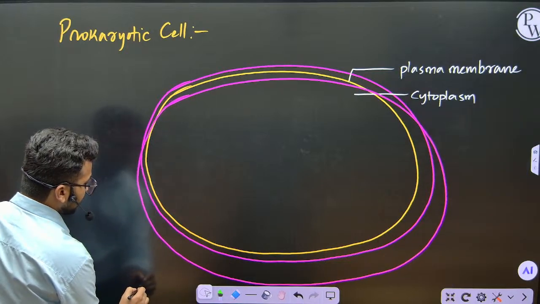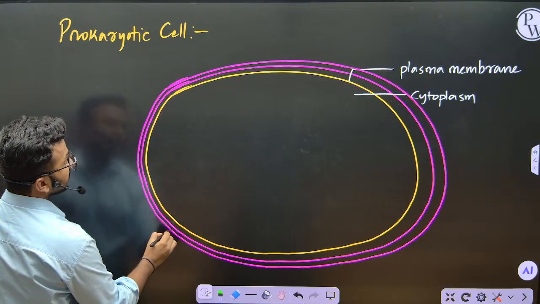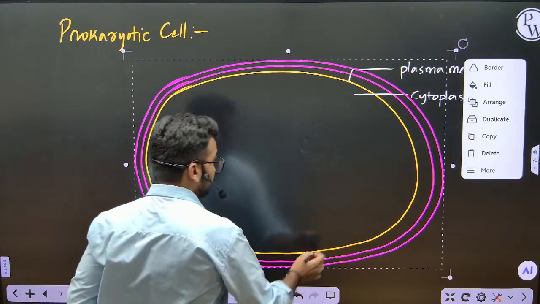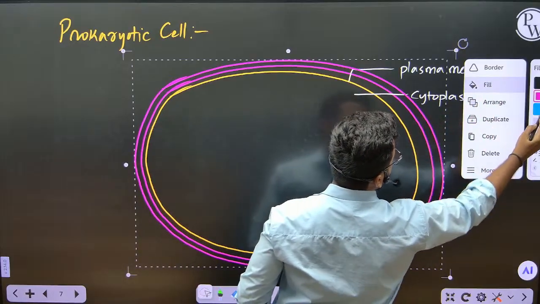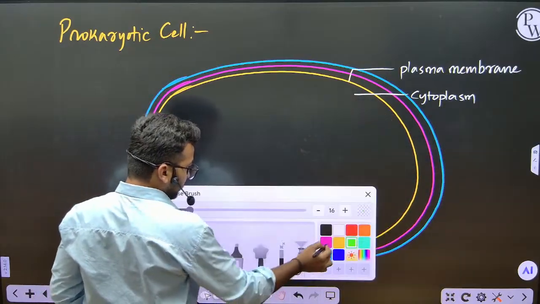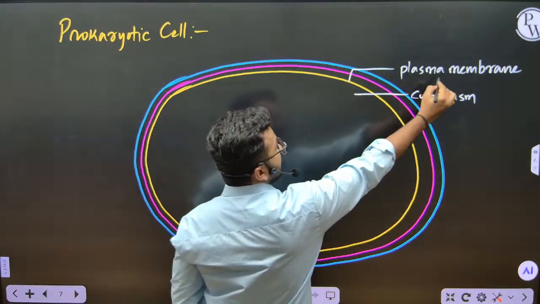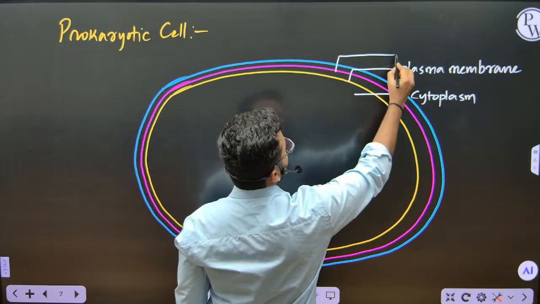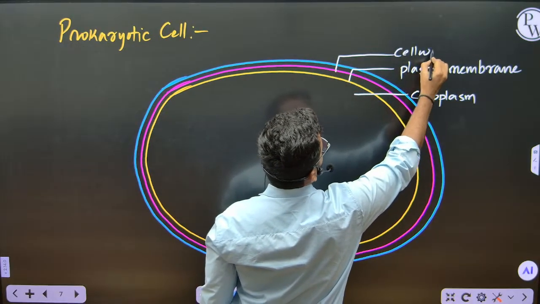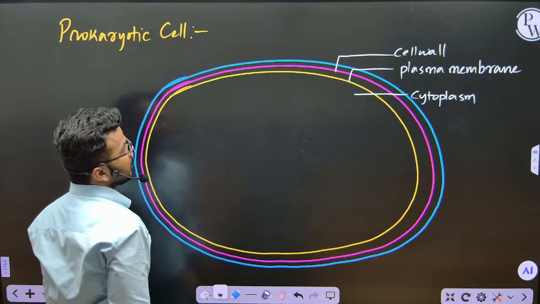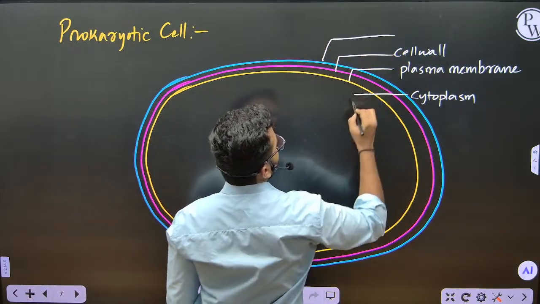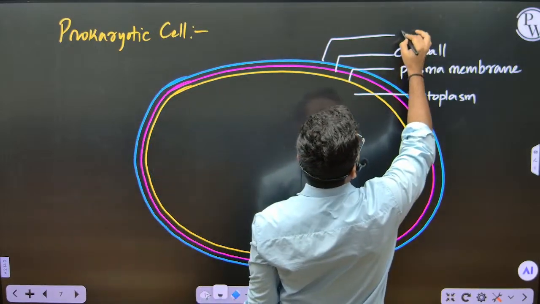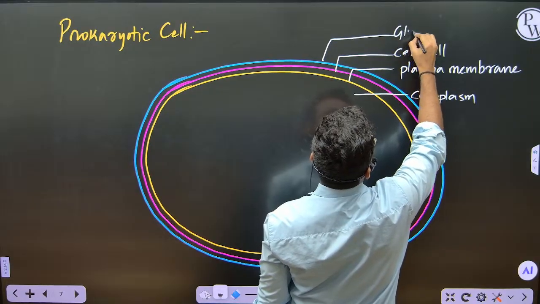And upon this cell wall, there will be another layer. See, the pink color line which I drew first, this yellow color line is the plasma membrane. Next to that, the pink color line is the cell wall, and next to that, the blue color line, the outer envelope, is the glycocalyx layer.